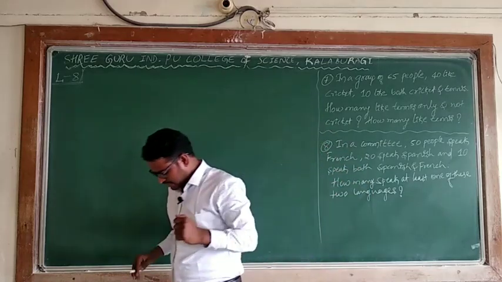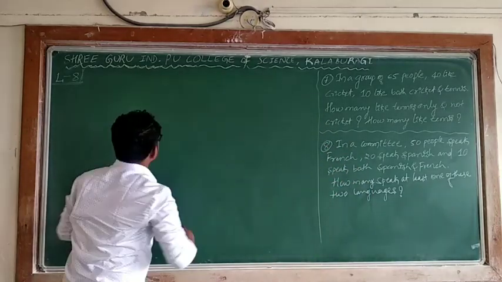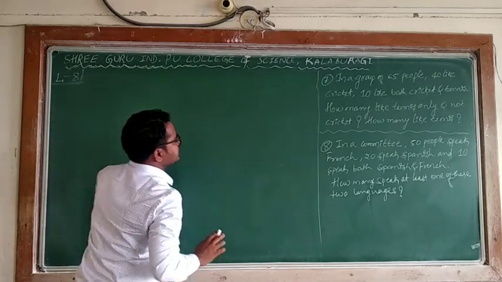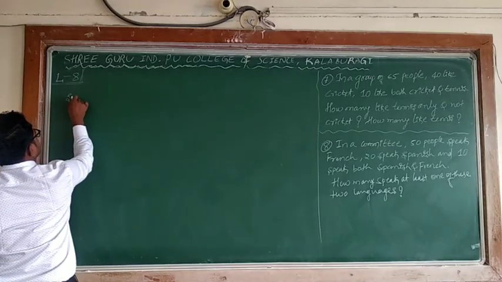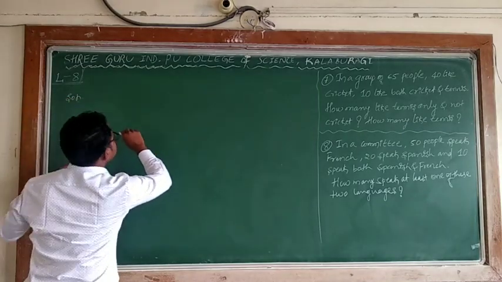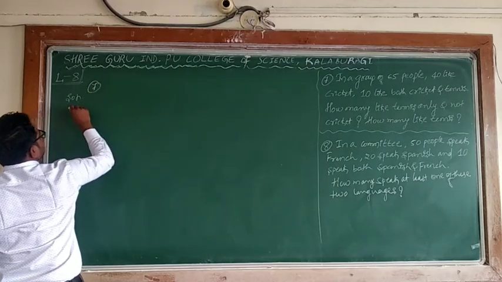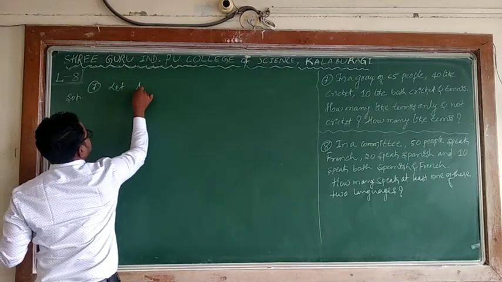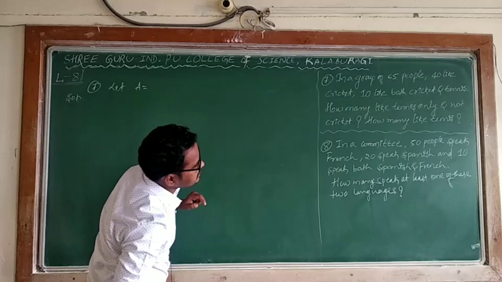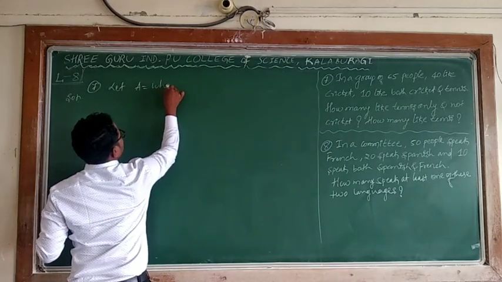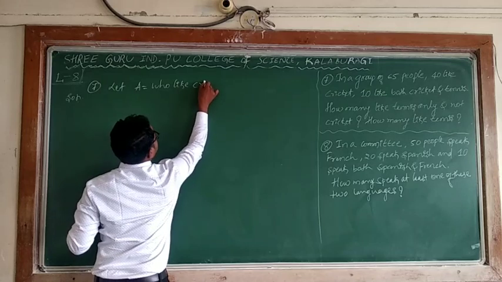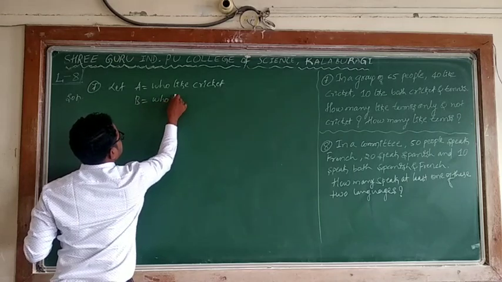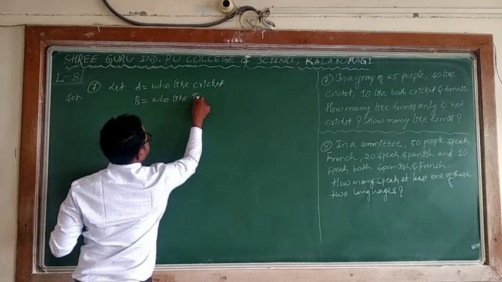Okay, now I will write it. As you know, what are the given data here? In a group of 65 people, 40 like cricket. Problem number 7, solution. Let A be those who like cricket. Second, B is equal to those who like tennis.